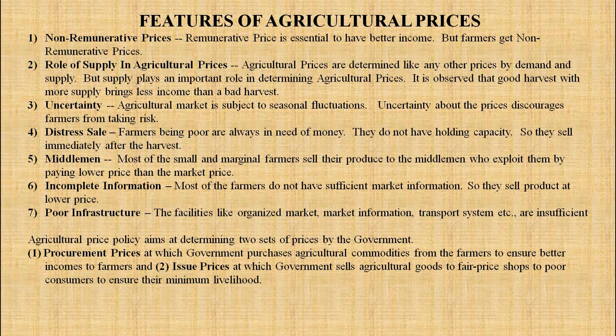And second, issue prices. Issue prices are the prices at which the government sells agricultural goods through fair price shops to poor consumers to ensure their minimum livelihood.